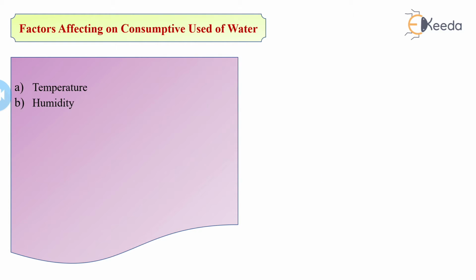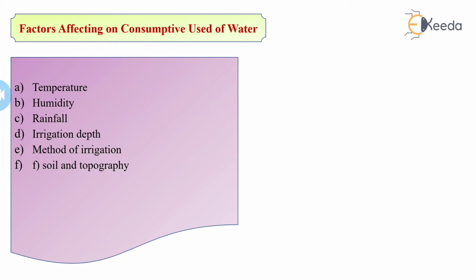Obviously, the evaporation rate increases, so it affects the consumptive use of water. Then humidity, rainfall, irrigation depth, method of irrigation, soil and topography, wind velocity, cropping season of the crop, and cropping pattern.